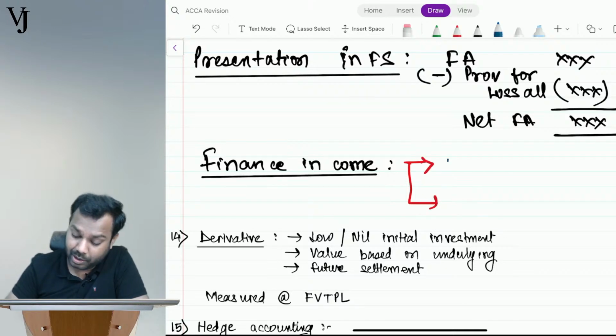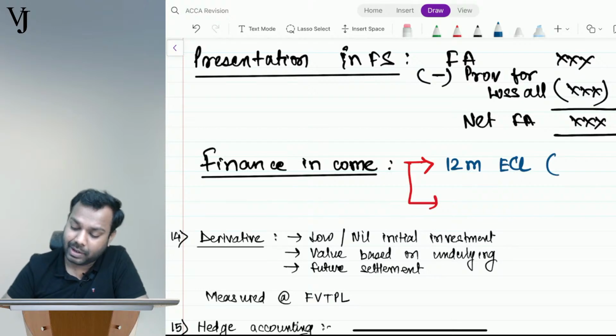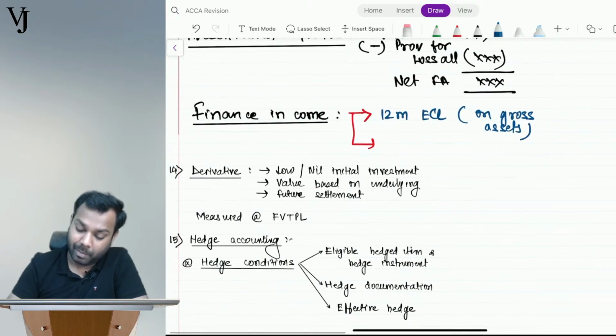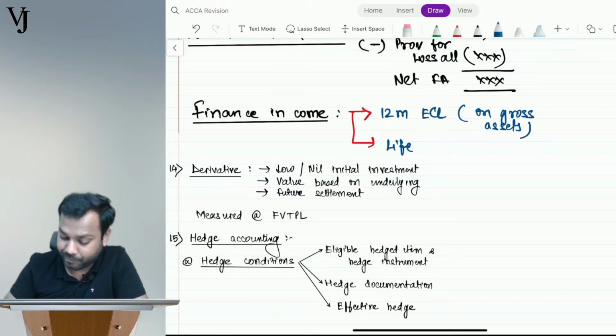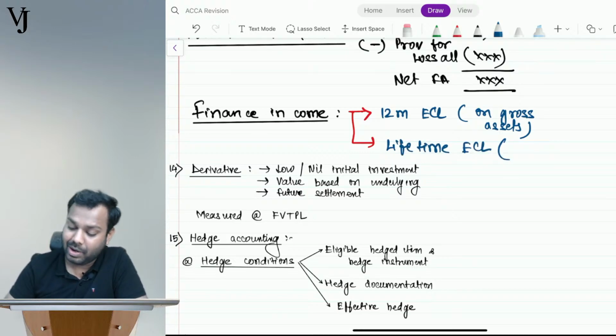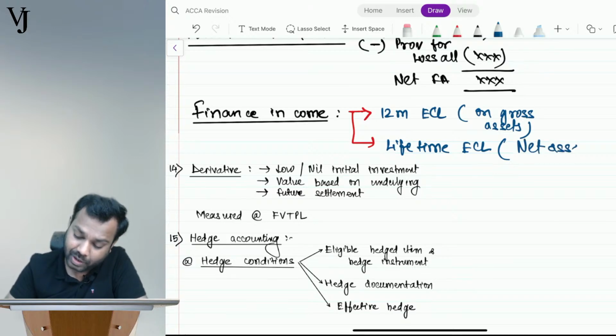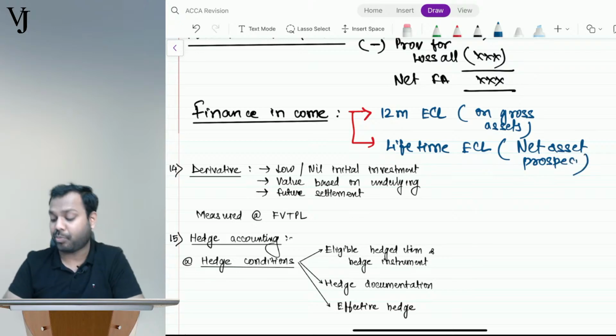If it is 12-month ECL, I will calculate finance income on gross financial asset. But if it is lifetime ECL, I will calculate finance income on net assets, but prospectively. Let me explain this point.